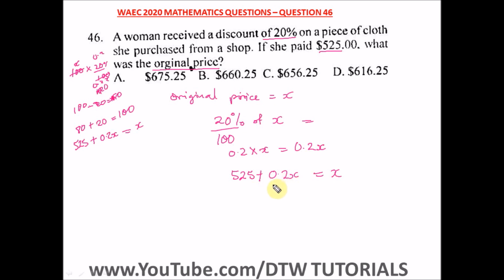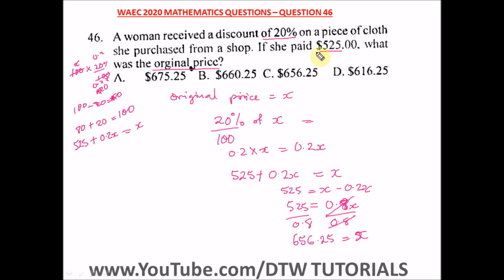From here we can easily get our X. I would just prefer to take this 0.2X here. So we have 525 equal to X minus 0.2X. X minus 0.2X will give us 0.8X. So to get X, we divide both sides by 0.8. When you punch in your calculator, this will cancel out, and we're going to have 656.25 equal to X.